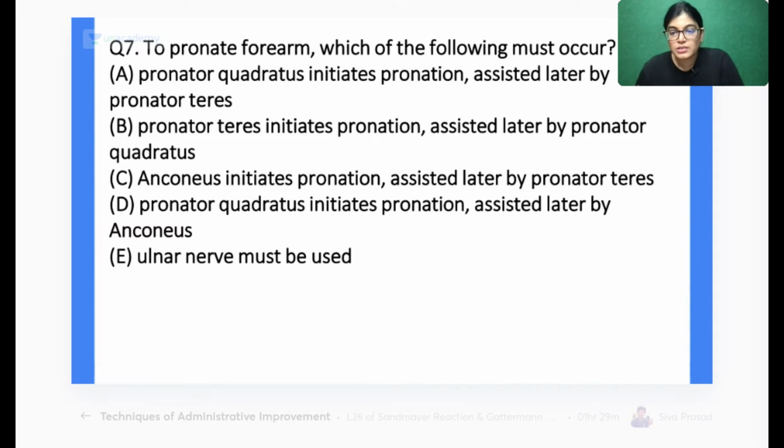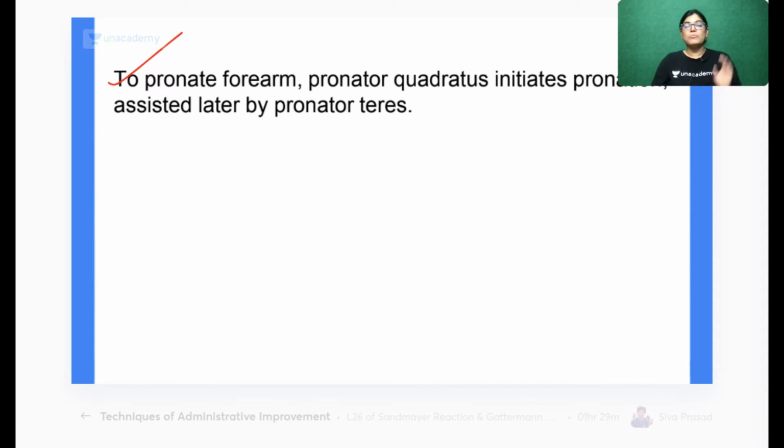Okay, I got just 17% of students giving the right answer. So no worry, I will tell the explanation. Actually, the correct answer is A. So the pronator quadratus muscle is the muscle which initiates the pronation and the pronator teres muscle assists. So please do remember, this is the correct order of pronation of the forearm. To pronate the forearm, pronator quadratus will initiate the pronation and it will be completed by the action of which muscle? Pronator teres. So please have a look at the muscles involved.